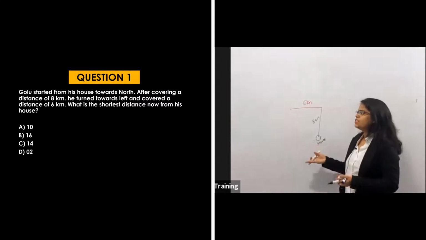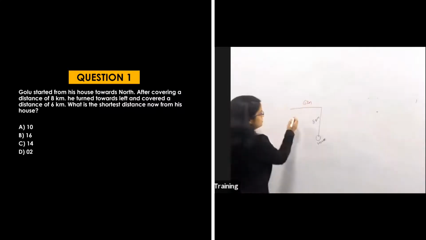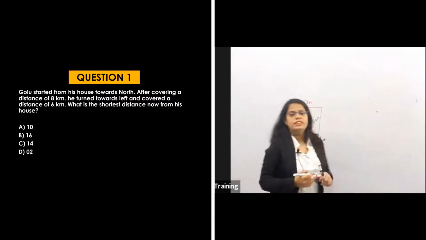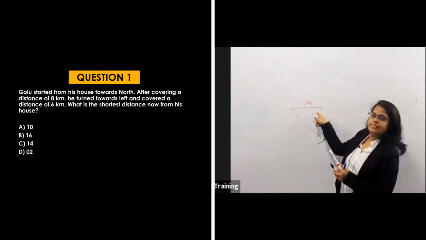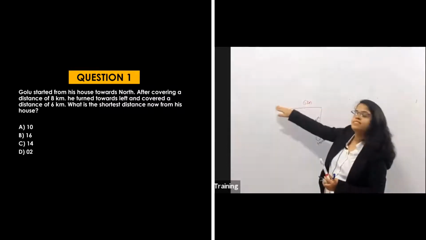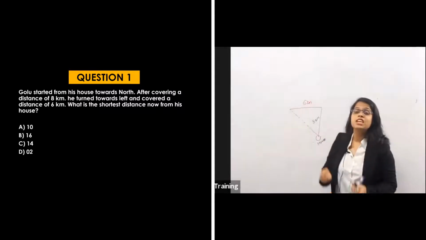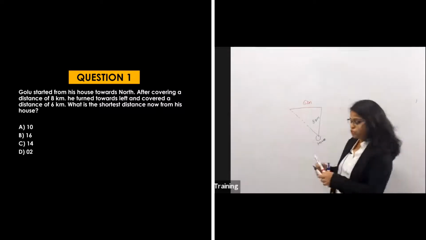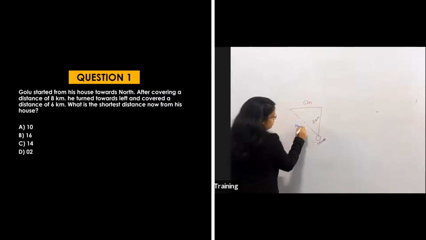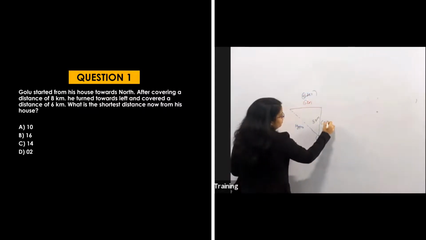Okay, and what is the shorter distance? This is too easy. What is the shorter distance from his house? This is the shorter distance. Whenever there is a question like this, where there is a 90 degree turn and this is the main direction, he will directly go to his left, and this will be 90 degrees. So this distance will be the shortest distance, which will be the hypotenuse. If you solve here, you can see that this is your hypo, this is your side 1 and this is your side 2.